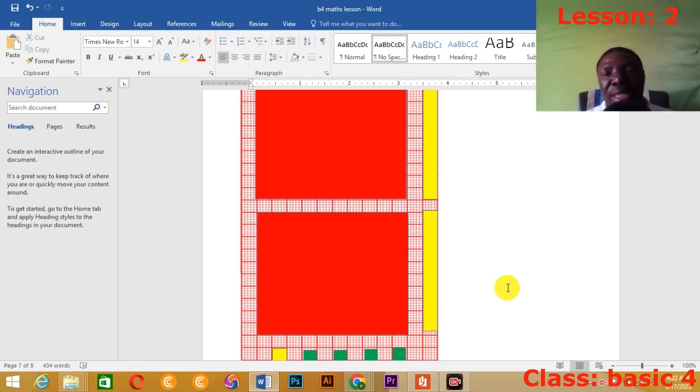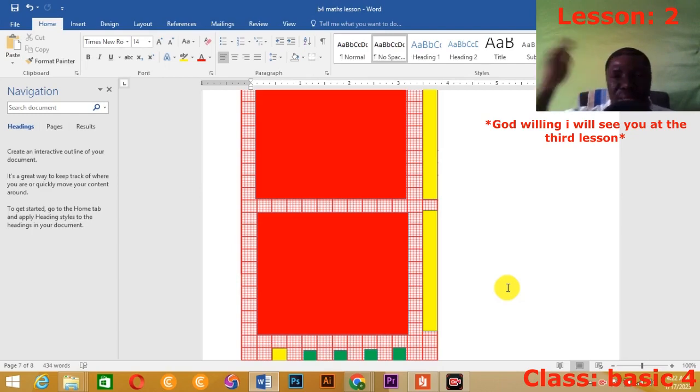Remember, our computer lessons will be coming soon. We are still working on the maths. When we are done with the maths, we go with the computer lessons. And we're coming out with practicals as well.